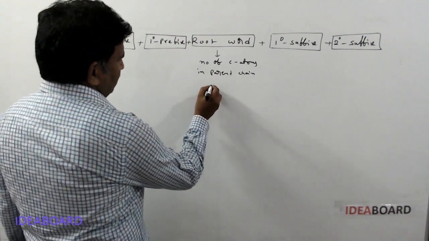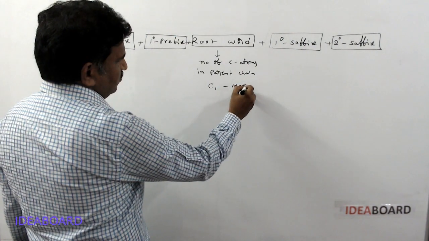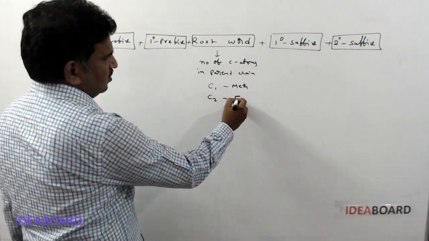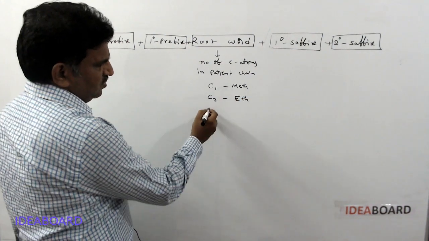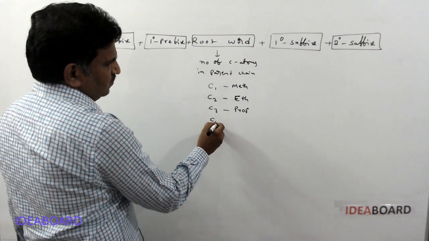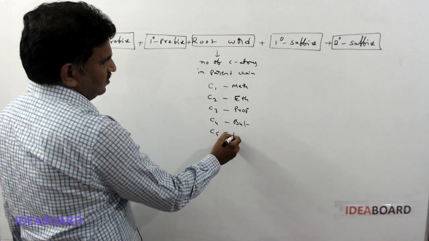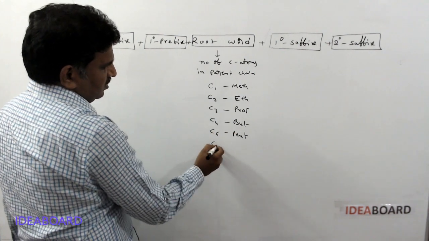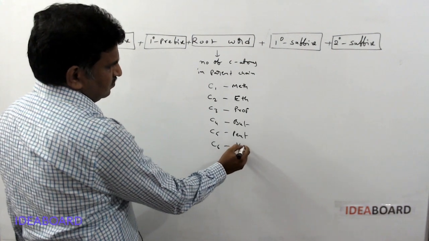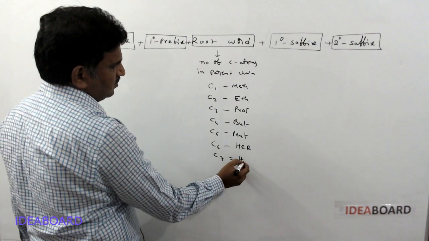If the number of carbon atoms is 1, the root word is meth; if 2, eth; if 3, prop; if 4, but; if 5, pent; if 6, hex; and if 7, hept.